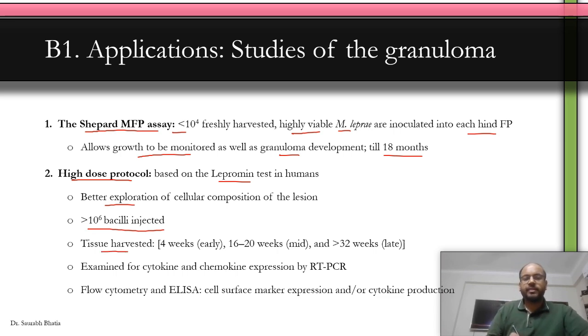Tissue can be harvested either early, midway, or more than 32 weeks, as in late. Those tissue samples can then be examined by RT-PCR for different cytokine and chemokine expressions. Other things that you can use are flow cytometry or ELISA, but remember these are just modalities used after the mouse foot pad inoculation. We can either inoculate by the Shepard assay, in which fewer than 10 to the power 4 bacilli are used, or the high dose protocol, in which more than 10 to the power 6 bacilli are used. Clear? Let's move forward.